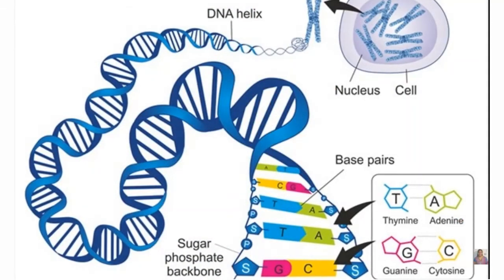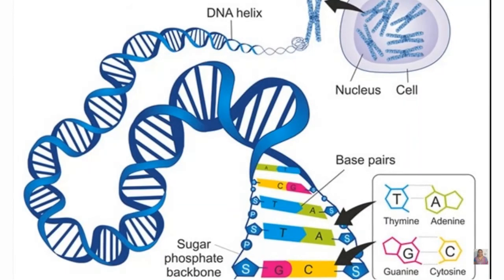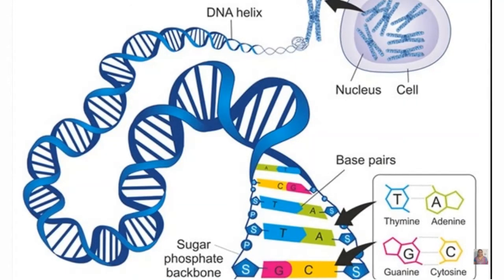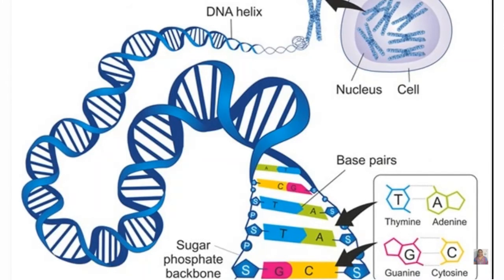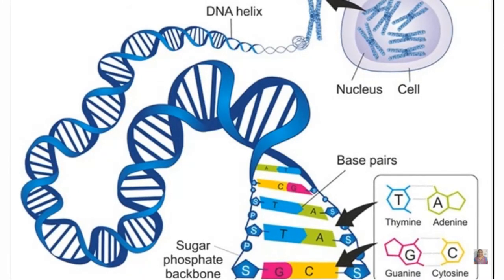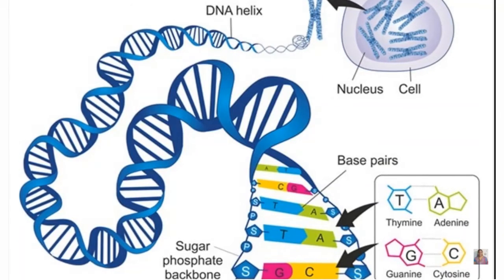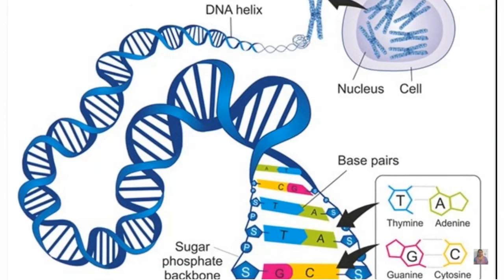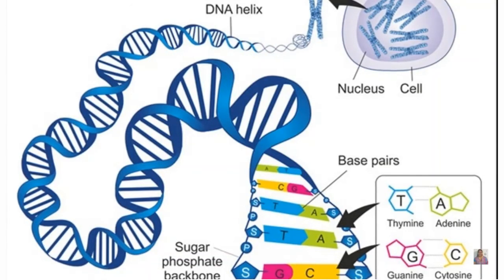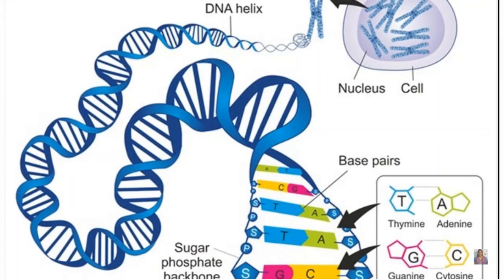This is the overall picture of a chromosome. Chromosomes are the coiled and condensed form of chromatin fibers. Each chromatin fiber is made up of nucleosome subunits, which in turn are made up of DNA and 8 histone proteins. DNA is composed of nucleotide subunits, and each nucleotide subunit consists of a sugar, a phosphate group, and a nitrogenous base.